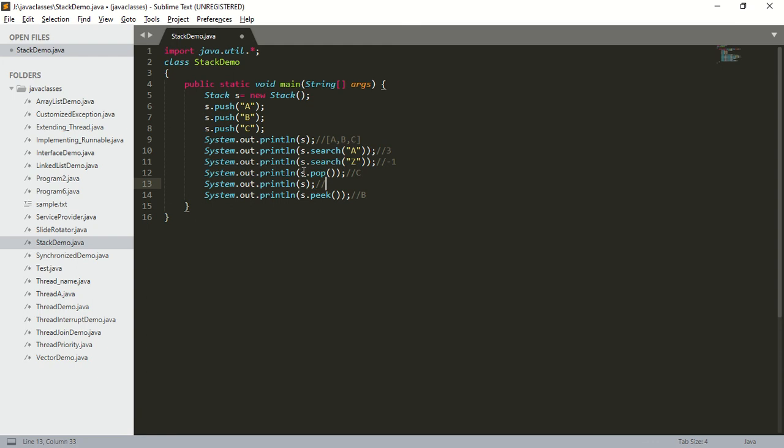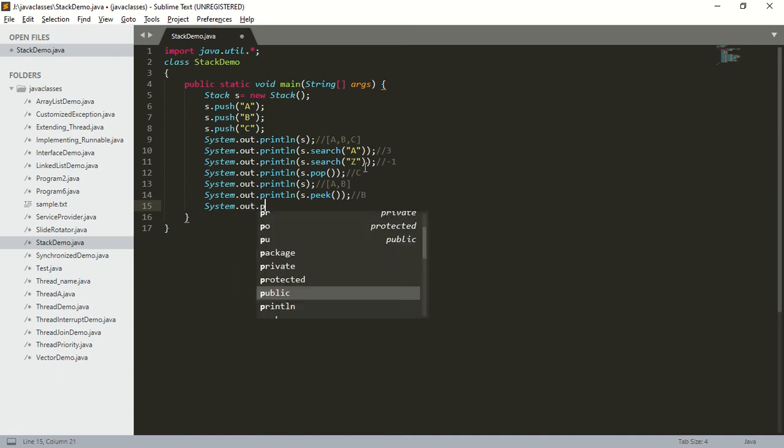After deleting C, the stack contents are A, B. Okay. Now after peek also I am going to print the stack contents, that is System.out.println(s). So now what are the stack contents? Now the stack contents are A, B.